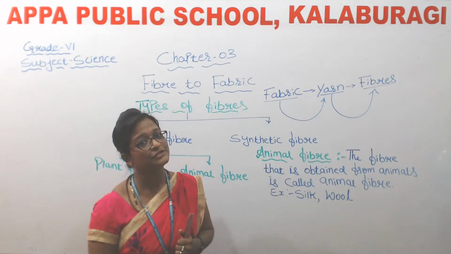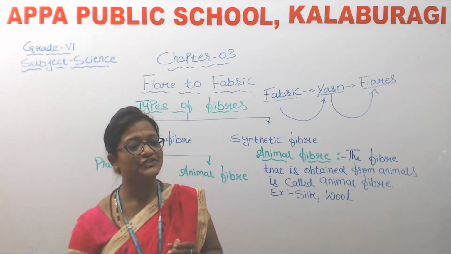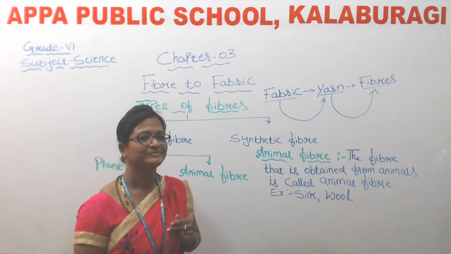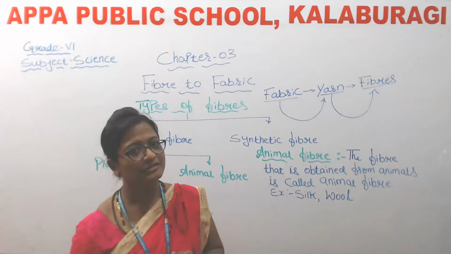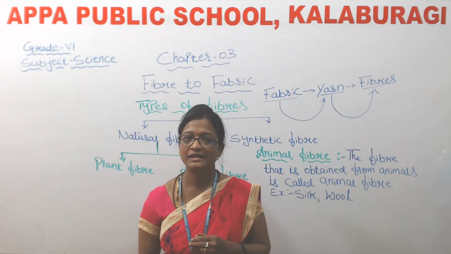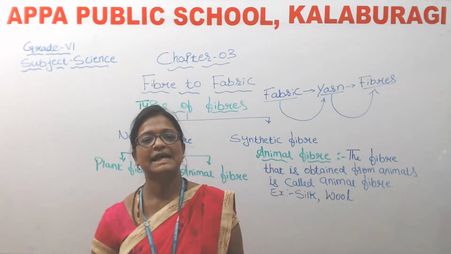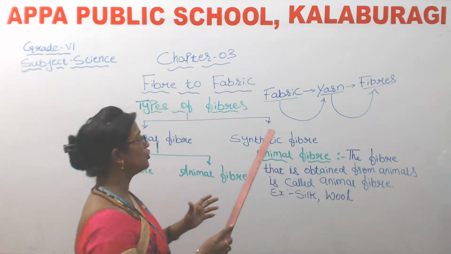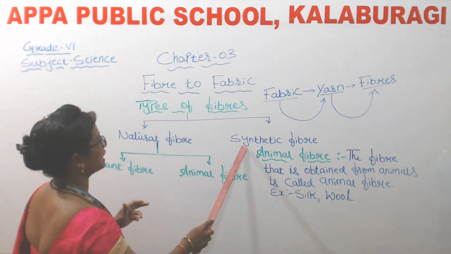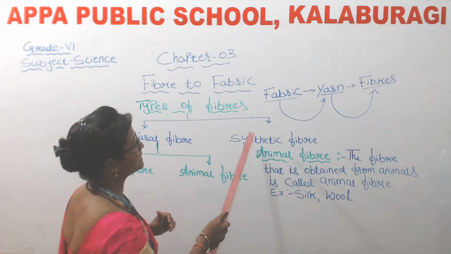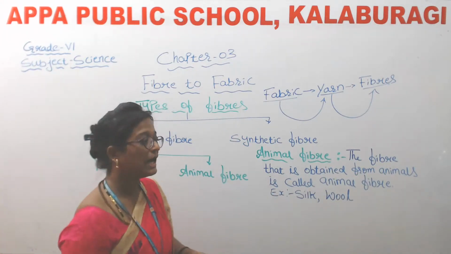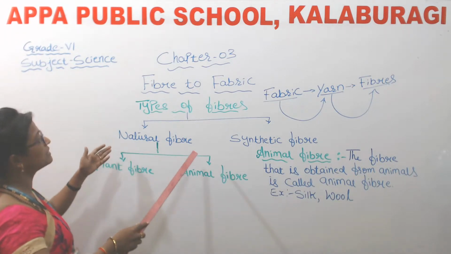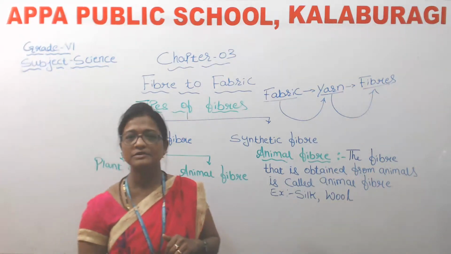And what are the examples of synthetic fibers? Exactly. Nylon, polyester, acrylic, isn't it? So these are the examples of synthetic fibers. So we come to know like fibers are of two types. One is natural fiber and another one is synthetic fiber.